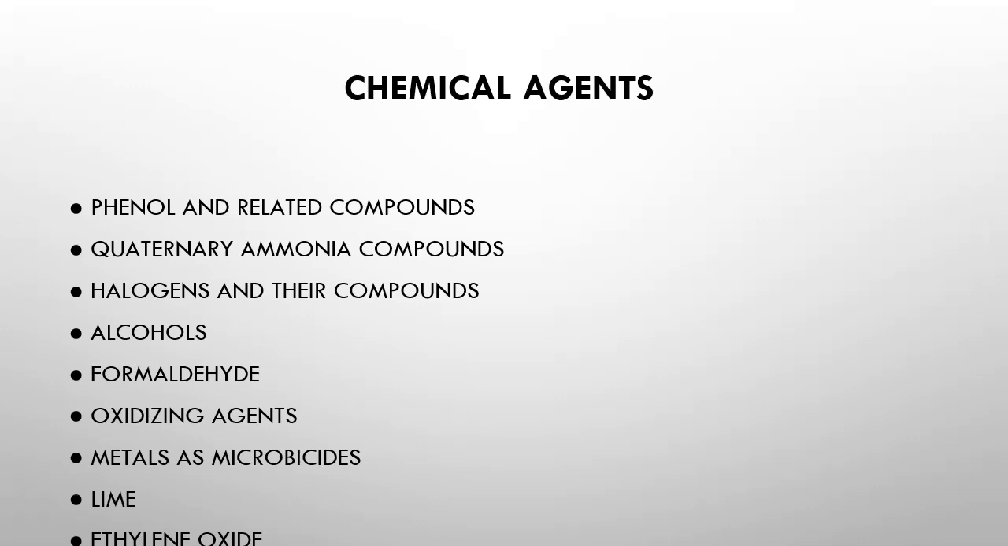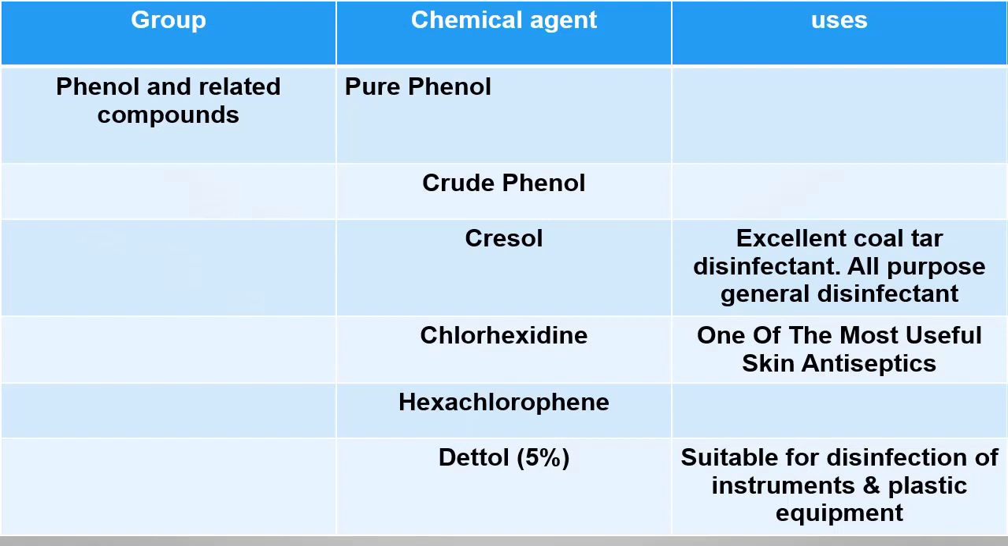This is the list of chemical agents which are used for disinfection. I will discuss these agents one by one briefly. The first group includes phenol and related compounds. The members of this group are pure phenol, crude phenol, and cresol, which is known as an all-purpose general disinfectant, and it is an excellent coal tar disinfectant.